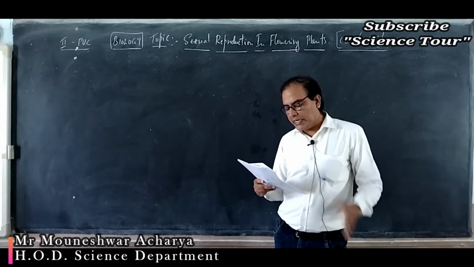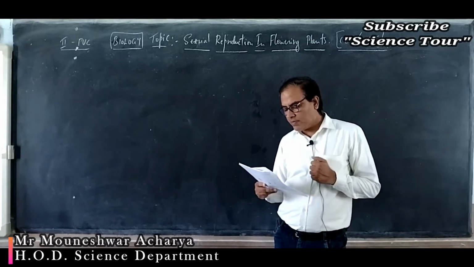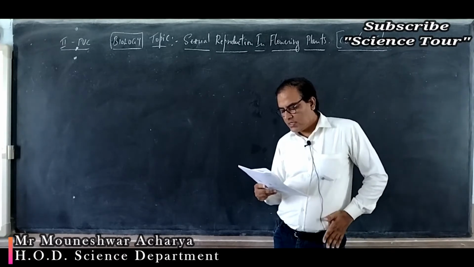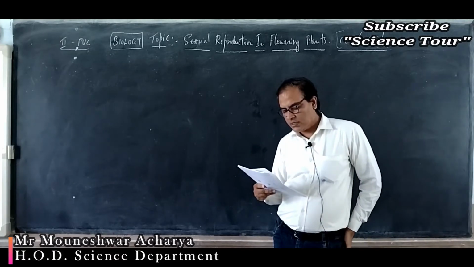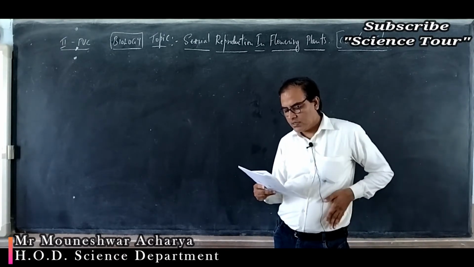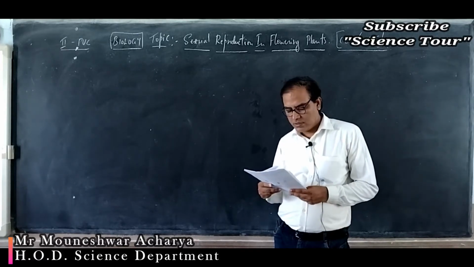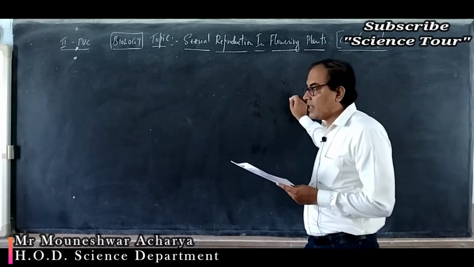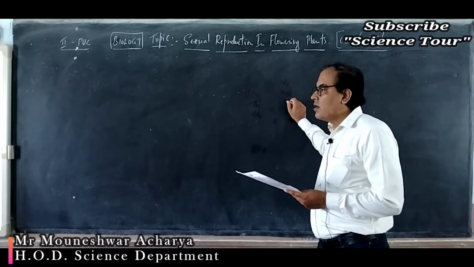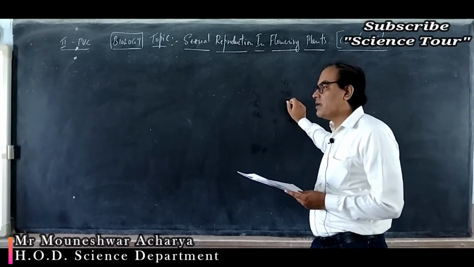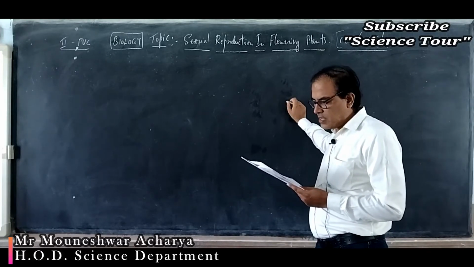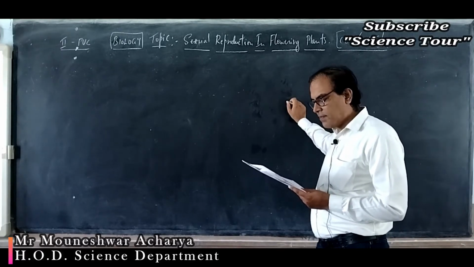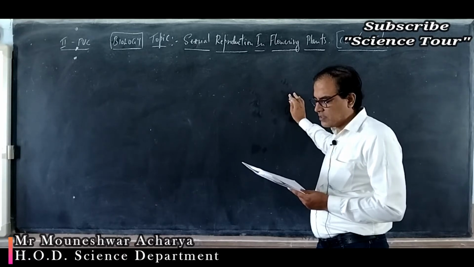Geitonogamy includes pollination between genetically similar anther and stigma, because both anther and stigma are present on the same plant. Male and female part of the same plant. Okay.